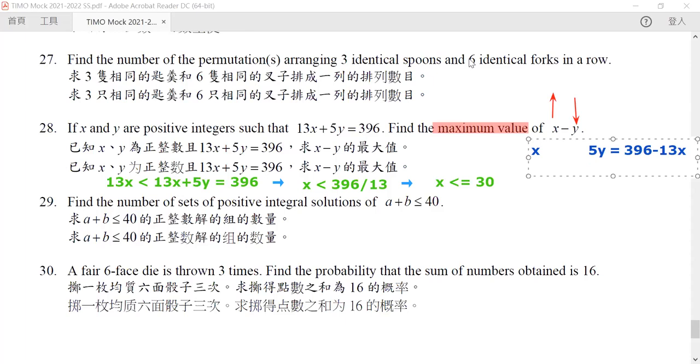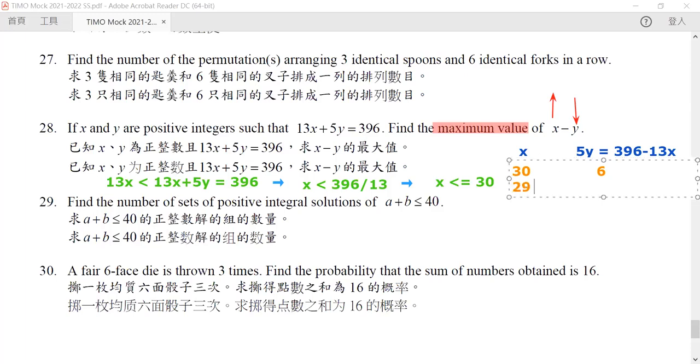For x equal to 30, it is very clearly impossible, because 396 minus 390 is equal to 6. This is not a multiple of 5. So it is impossible for x to be 30.